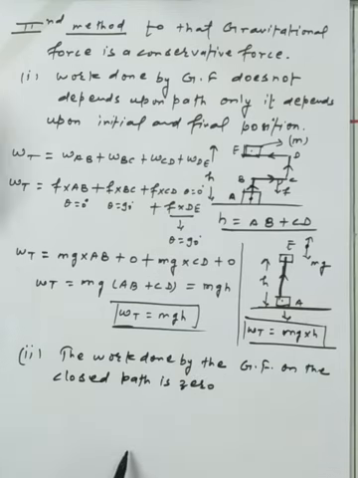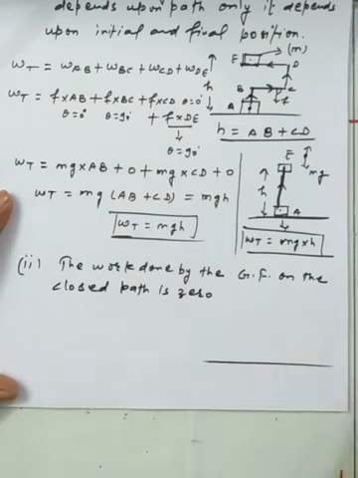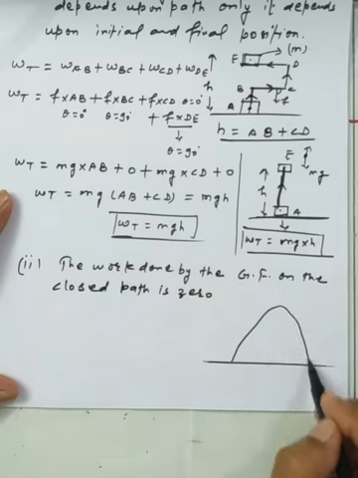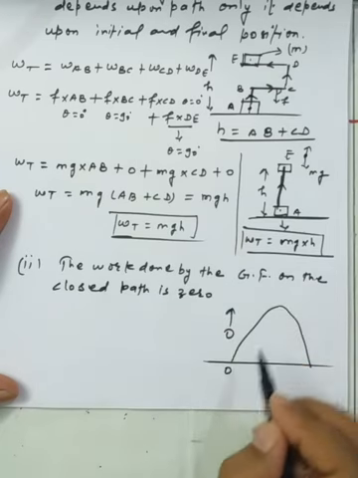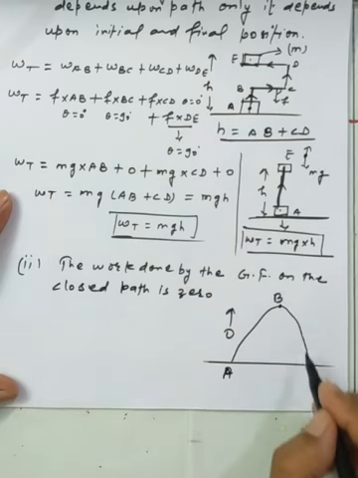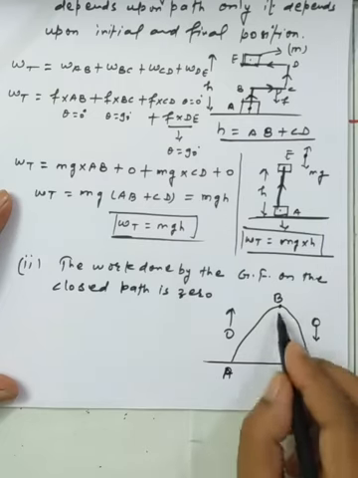So let us take another simple activity in front of us. We are throwing a ball in an upward direction. This is the portion where the ball moves upward from A to B, and then it comes down in the section from B to C.